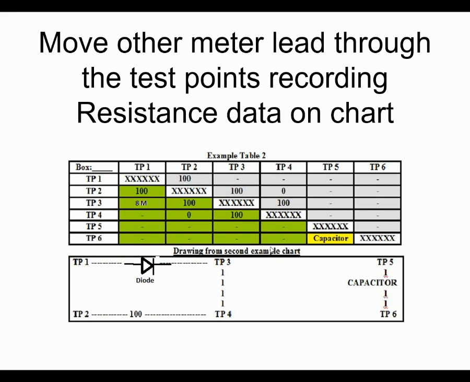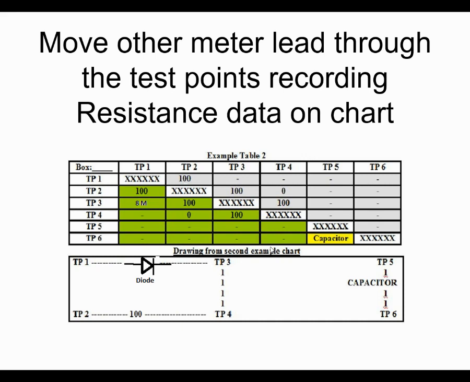Here's an example chart where I've gone through the entire box, and here are the readings I got. From point 1 to 2, I got a 100 ohm reading, and notice I have it in both the first row and the second row. I also have 100 ohm readings from point 2 to 3 and from 3 to 4. But additionally, I got a 0 ohm reading in there. And more importantly, I have an 8 million ohm reading from 1 to 3. And then between 5 and 6, I wrote capacitor.